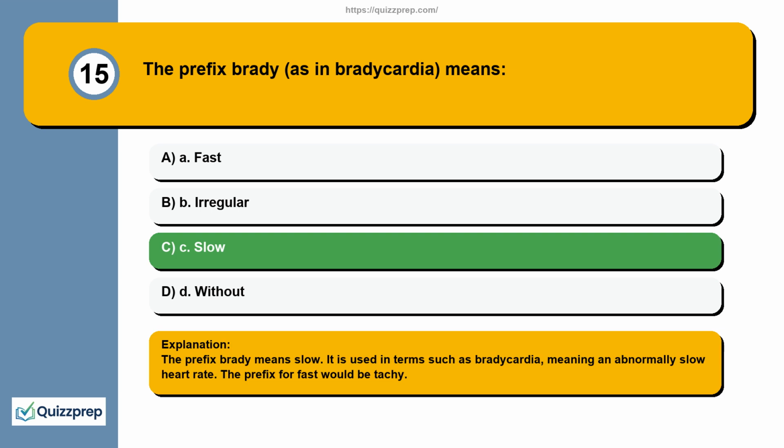The prefix brady means slow. It is used in terms such as bradycardia, meaning an abnormally slow heart rate. The prefix for fast would be tachy.